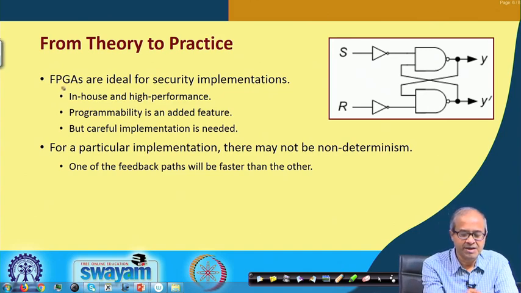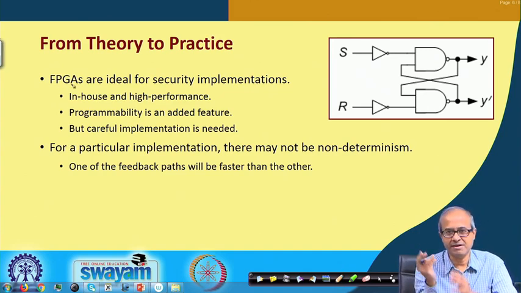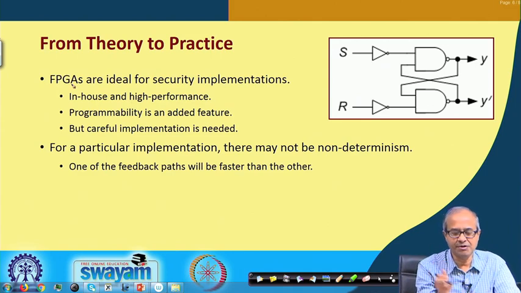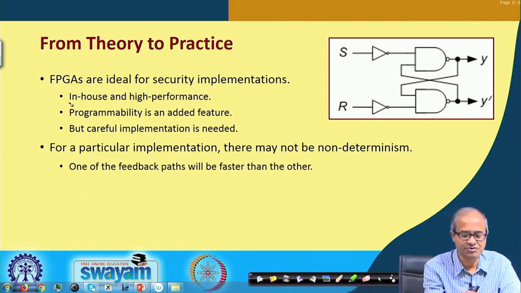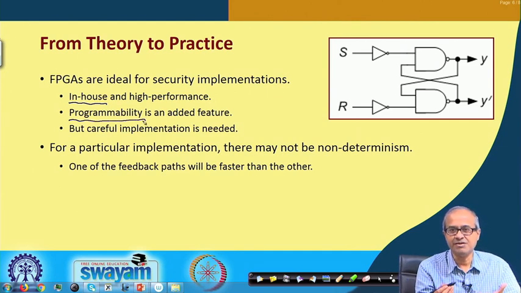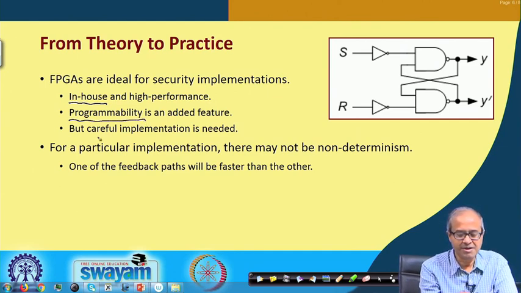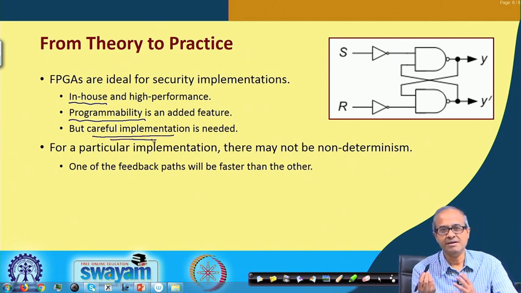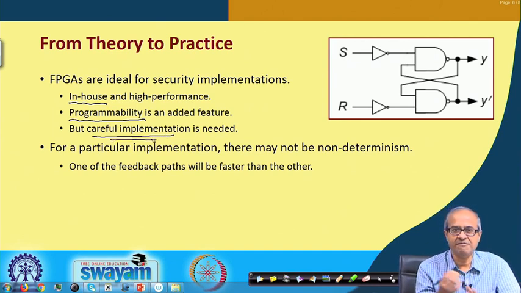The advantage of an FPGA is obvious: you can create a design and burn it on an FPGA in your lab, in house. You can program it and change the design whenever you want, but you need to implement carefully when the implementation of a PUF is required.